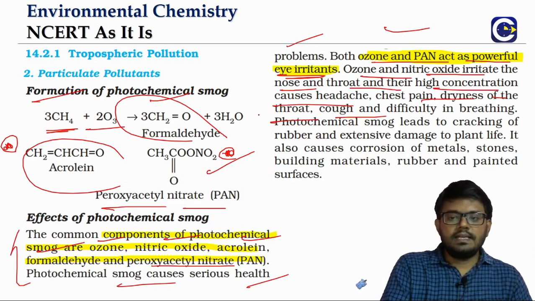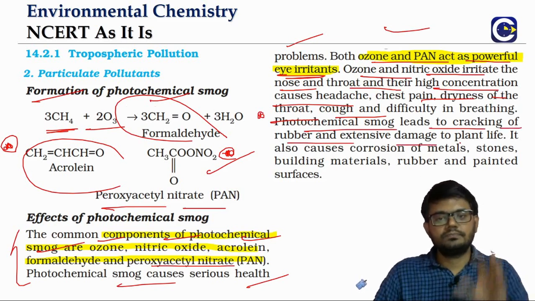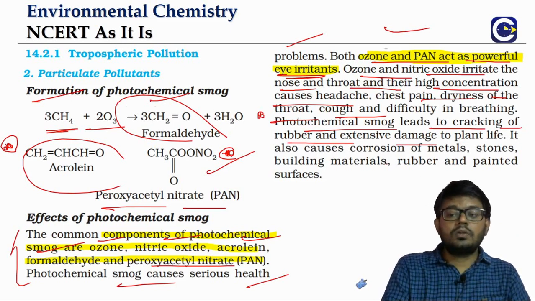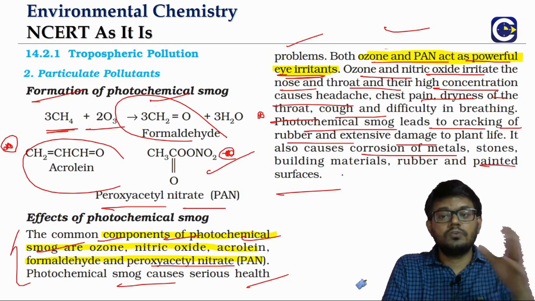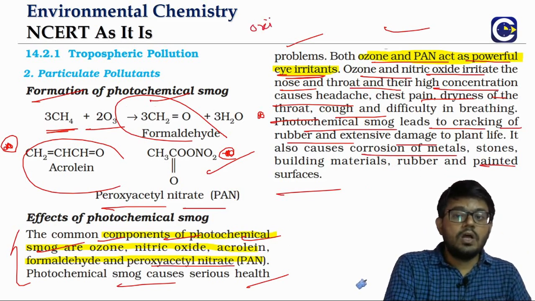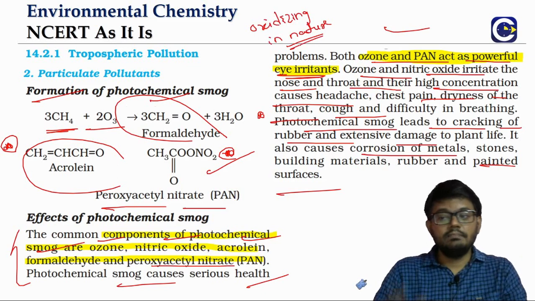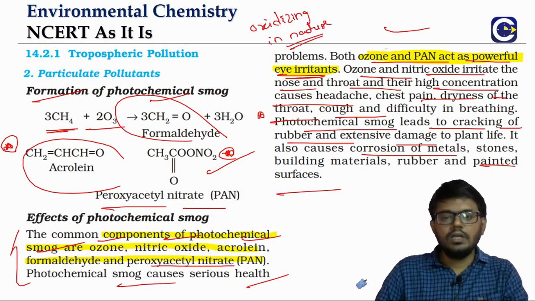And this is a slightly important one. The photochemical smog can lead to the cracking of rubber. So rubber can be cracked by the photochemical smog, and it will lead to the corrosion of metals, even the painted surfaces. Why? Because photochemical smog is at the end of the day oxidizing in nature. So it can cause corrosion of the metals and even the painted surfaces, building materials, all these things. So this is about the smog.